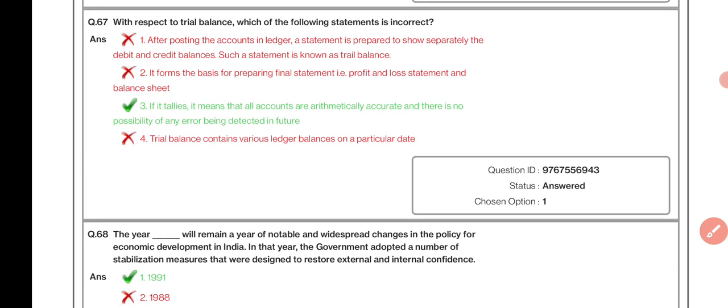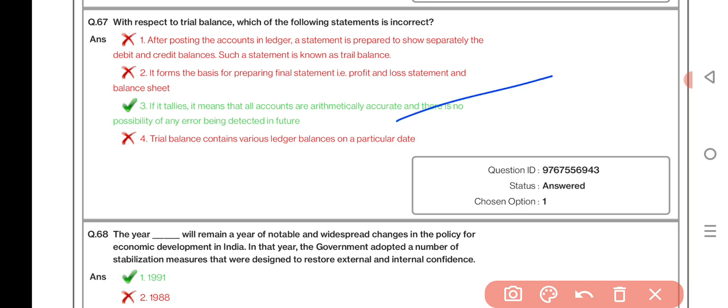With respect to the trial balance, which of the following statements is incorrect? If it tallies, it means that all accounts are arithmetically accurate and there is no possibility of any error being detected in future. The year dash will remain a year of notable and widespread changes in the policy of economic development in India. In that year, the government adopted a number of stabilization measures designed to restore external and internal confidence. 1991.